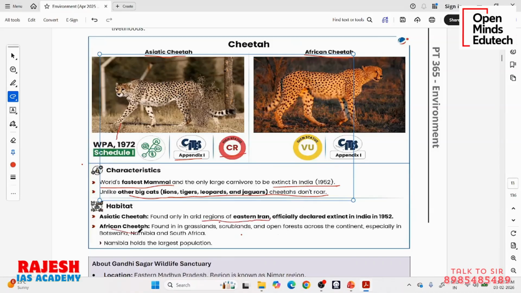But on the other hand, African cheetahs we can find in many African countries. Botswana, Namibia, South Africa, cheetahs can be seen. From these countries now we are importing cheetahs. We are translocating them between different continents. Translocation. Namibia has the highest population of cheetahs in the world. Previously we have brought from Namibia and South Africa also. The present news is we are bringing from Botswana also.